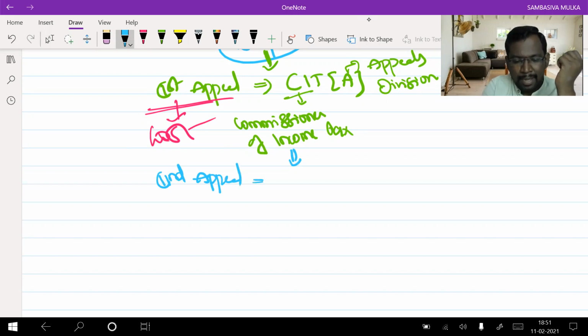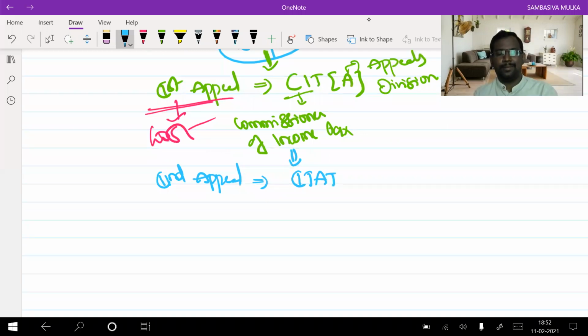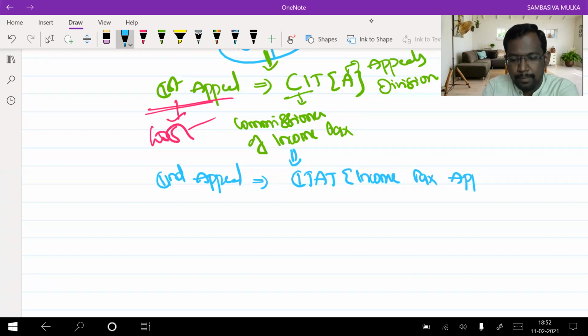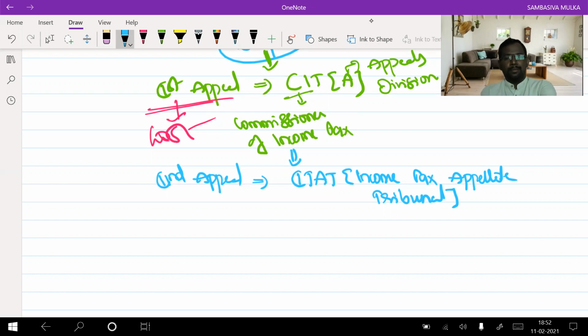Now the second appeal lies with ITAT. You can challenge the decision given by the Commissioner of Income Tax in front of ITAT. ITAT stands for Income Tax Appellate Tribunal.